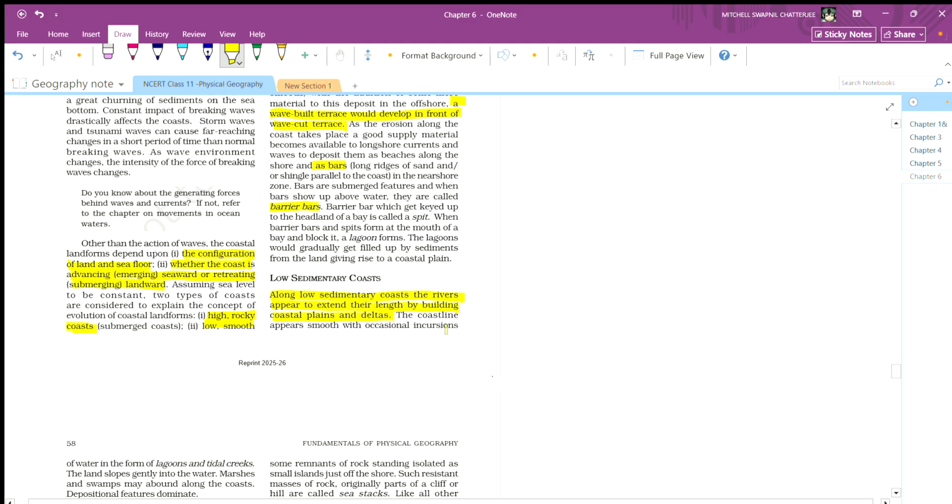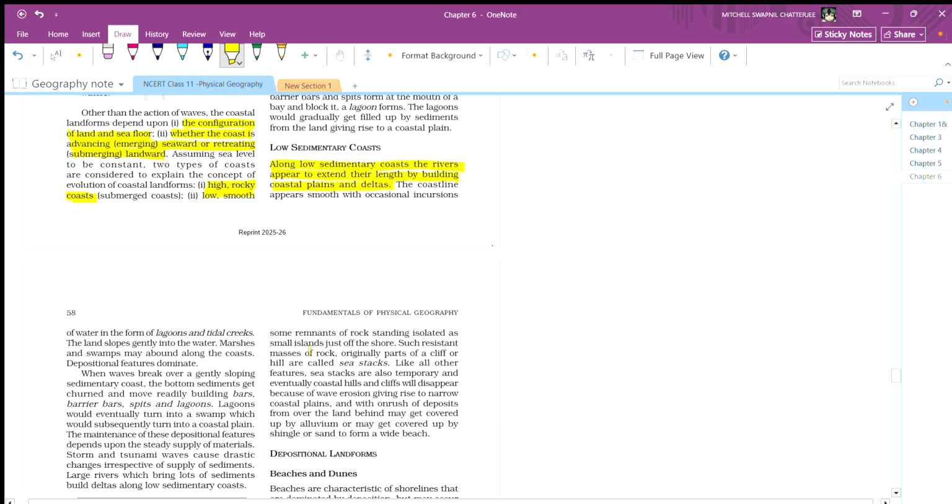The coastline appears smooth, with occasional incursion of water in the form of lagoons and tidal creeks. The land slopes gently into water. Marshes and swamps may abound along the coast. Depositional features dominate when waves break over a gentle slope.